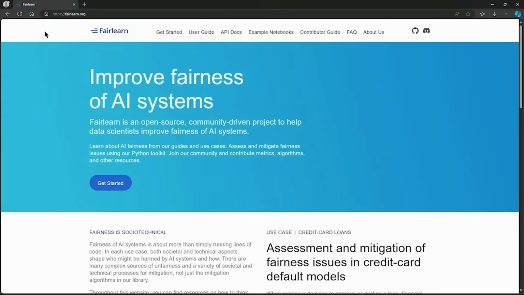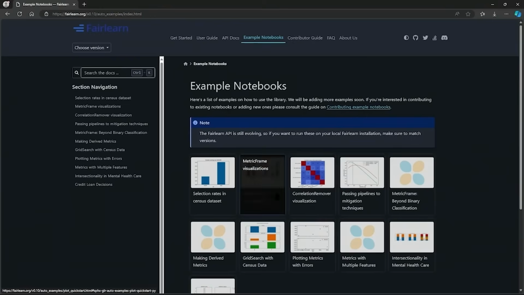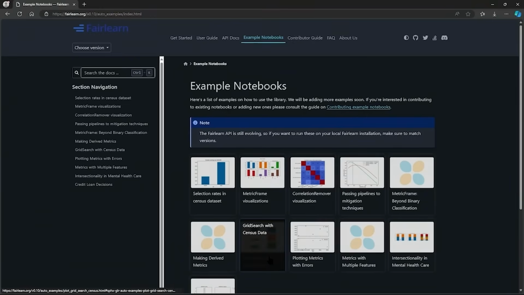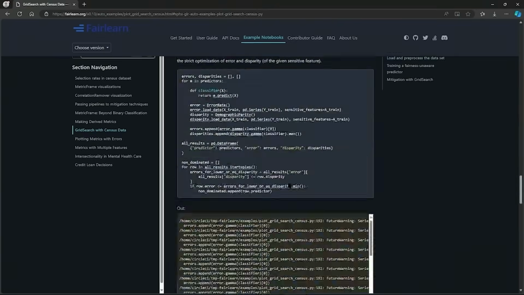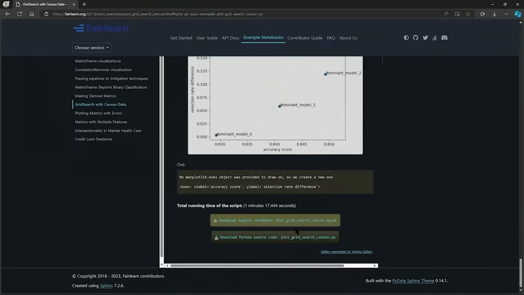In this demo, we'll explore how ignoring sensitive features when training a predictor doesn't necessarily address disparities. To begin, I've opened my browser and I've navigated to fairlearn.org. I'm going to select example notebooks, and this time we're going to work with grid search with census data. Now, if you select it, you can go down to the bottom and you can download the Python code or the Jupyter Notebook. I've downloaded the Python code, so I'm going to run it in Jupyter Cells in Visual Studio